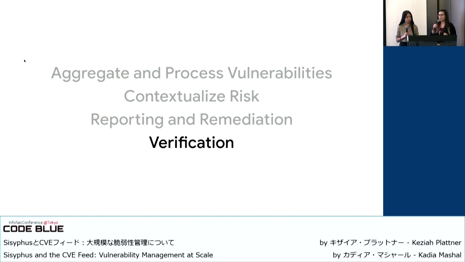And lastly, verification. Our motto is trust but verify. People will try to fix something, but mistakes always happen. So we want to assume that that can be the case and rely on programmatic verification so that we have confidence that the vulnerability is no longer present in our infrastructure. So here we can use the UUID again. If we're tracking a vulnerability via the asset and associated remediation, then we can know if something's fixed by checking for the presence in our infrastructure. So, as mentioned earlier, if the vulnerable package version isn't in that asset anymore, then we can feel confident that the CVE is gone.